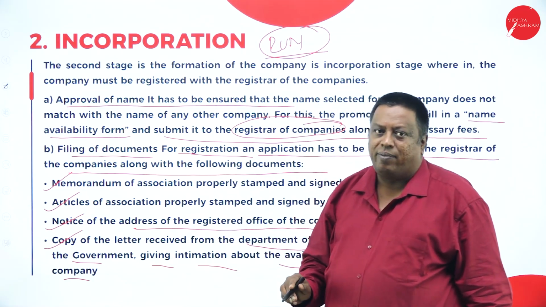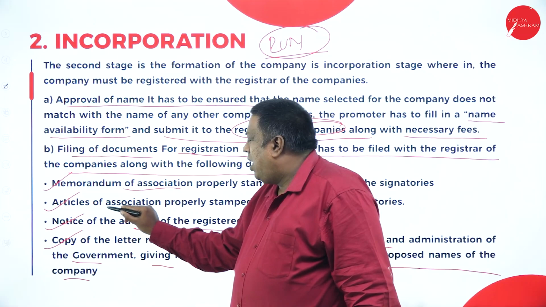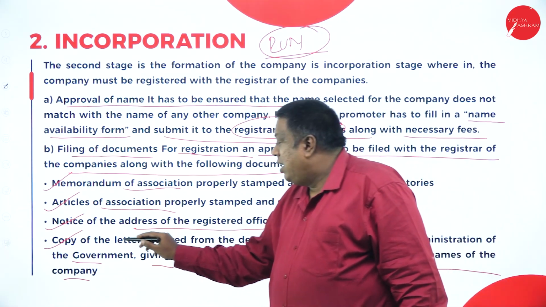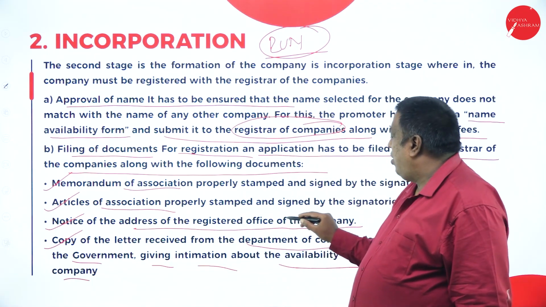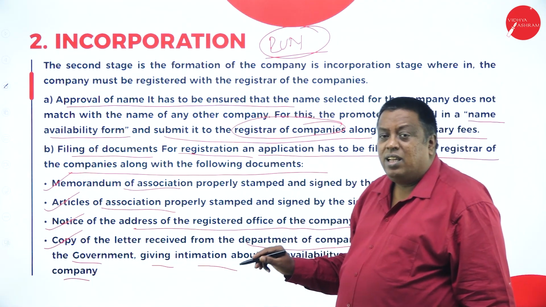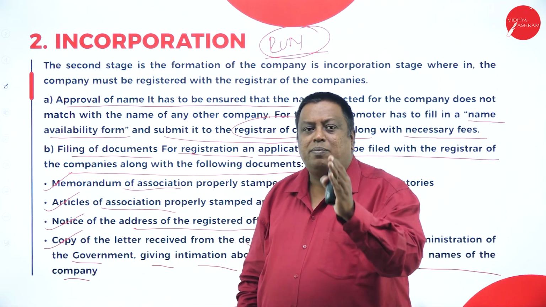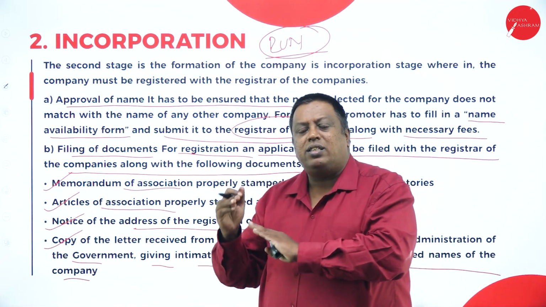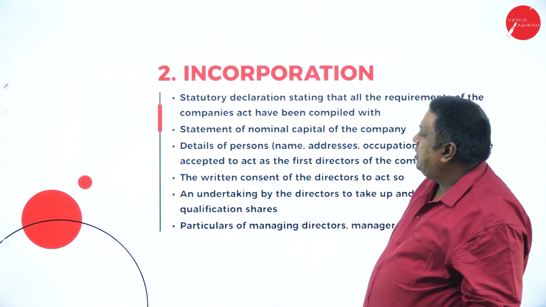Memorandum of Association is related to the external part. Articles of Association is related to the internal part. And notice means here a letter has to be made with the address of the registered office of the company. Means we are going to start our business activity in this premises, and it is going to be our registered office, and all the decisions will be made from this place. Like this, all the documents have to be submitted.